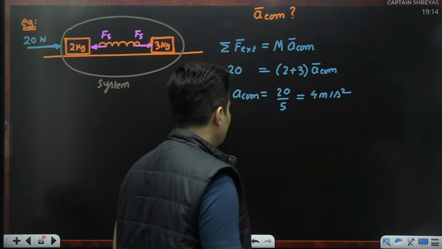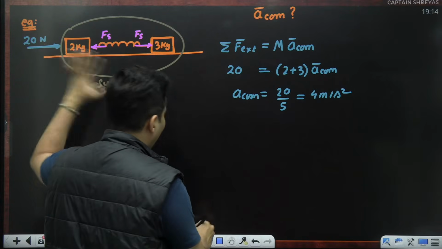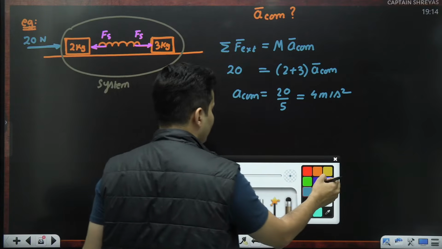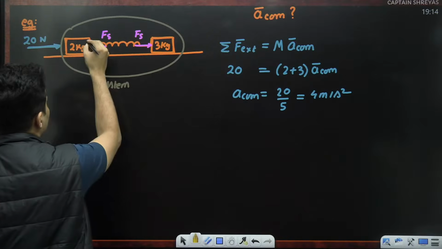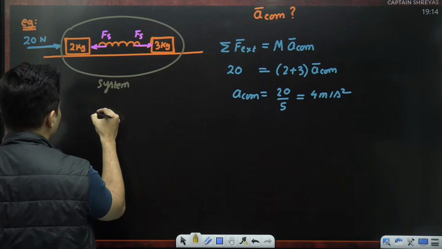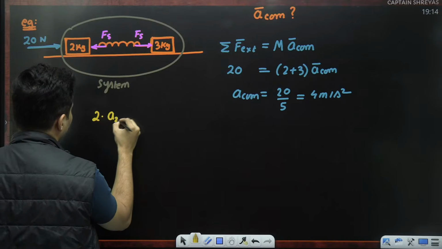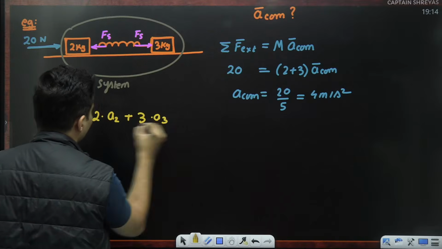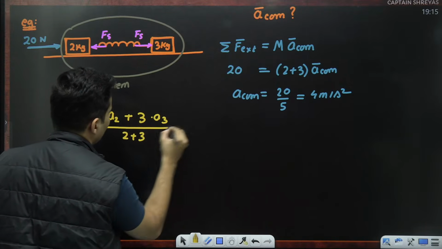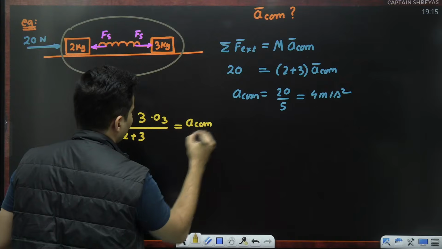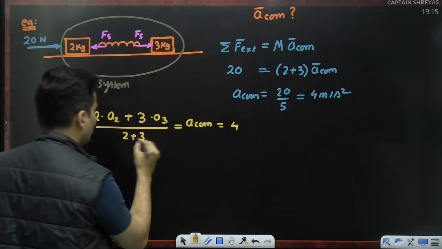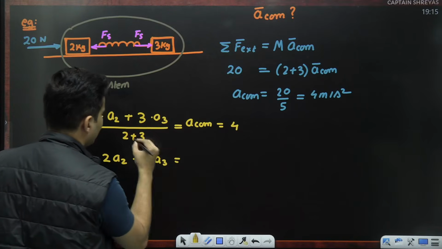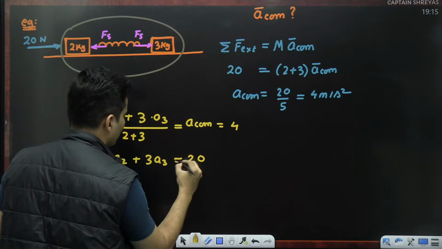Once you get this, you can find out one acceleration if the other acceleration is given. For example, this guy's acceleration is a2, this guy's acceleration is a3. So (m1 a2 + m2 a3) upon (m1 + m2) will be a_com, which is nothing but 4. 2 plus 3 is basically 5. 5 4s are 20. So this is the equation.